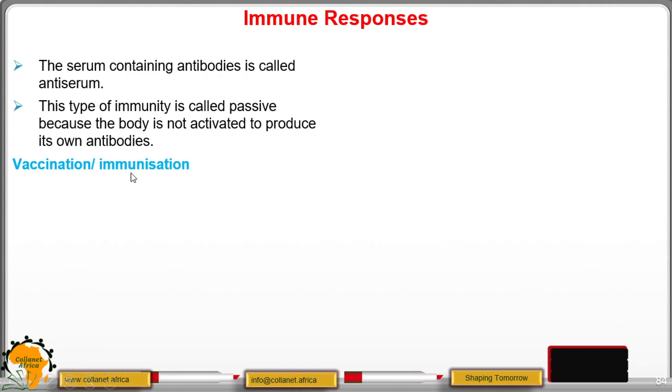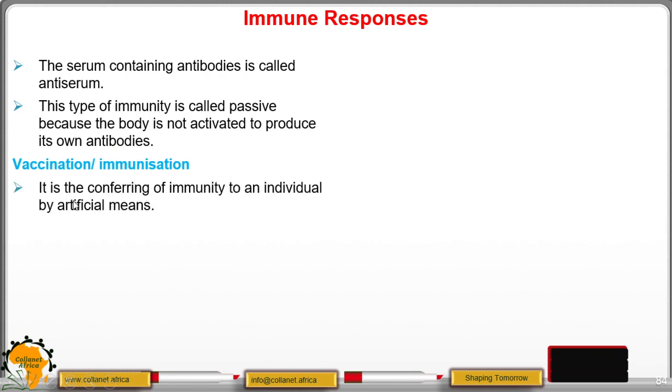So we move to vaccination or immunization, in other words. And this is offering or providing of immunity to an individual by artificial means. It is not actually natural or from the body. You might have seen, or even all of us must have been vaccinated against diseases like measles, whooping cough, TB at birth, or from birth to 18 months.